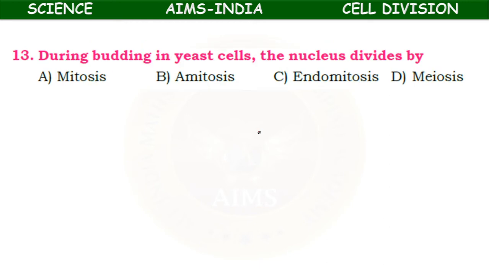Next, during budding in yeast cells the nucleus divides by, here also there is no spindle formation, so it divides by amitosis. In yeast, bacteria, protozoans, and unicellular organisms like amoeba and paramecium, amitosis is the common type of cell division or reproduction.